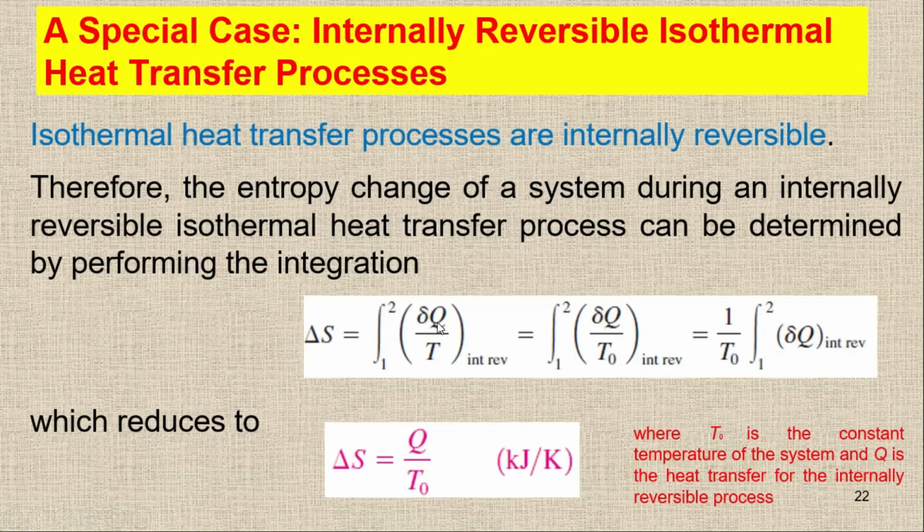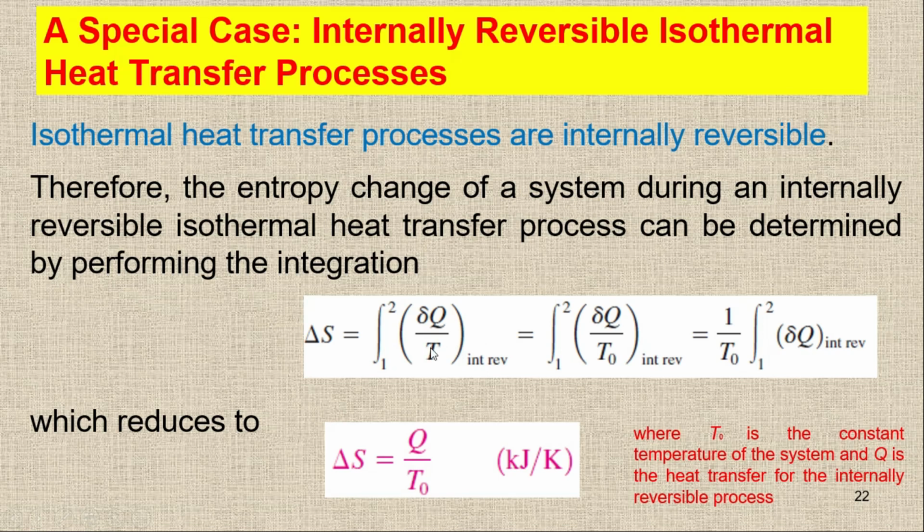There's one special case, if the heat process is taking place at constant temperature. Here we have a special case, the internally reversible isothermal heat transfer process. Normally isothermal heat transfer processes are internally reversible. So I can simply say that delta S is the integral of delta Q upon T, and because this T is constant, I can simply take it out of the integral sign.